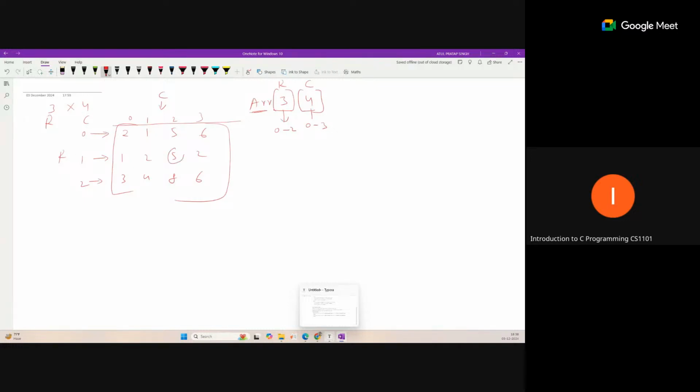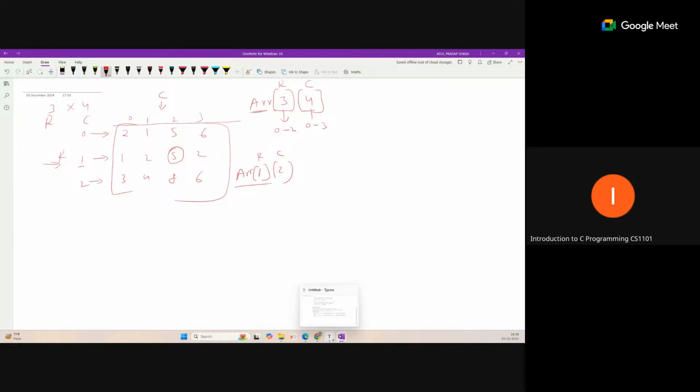How can we identify this element 5? We need to check what the row index and the column index are. The row index is 1 and the column index is 2. So this is the row index and this is the column index for ARR. You should understand that logical structure properly in the two-dimensional array. This type of structure should be in your mind when you are working on the 2D array.